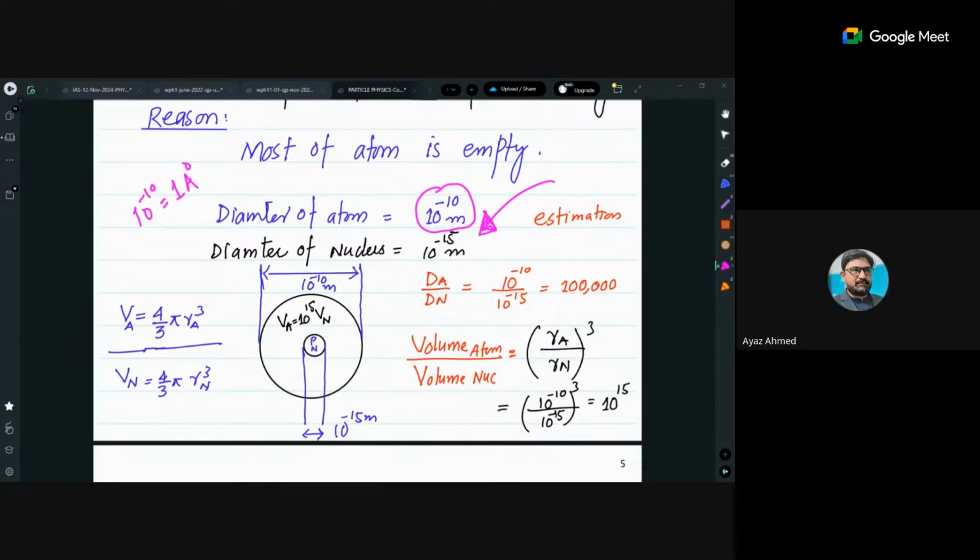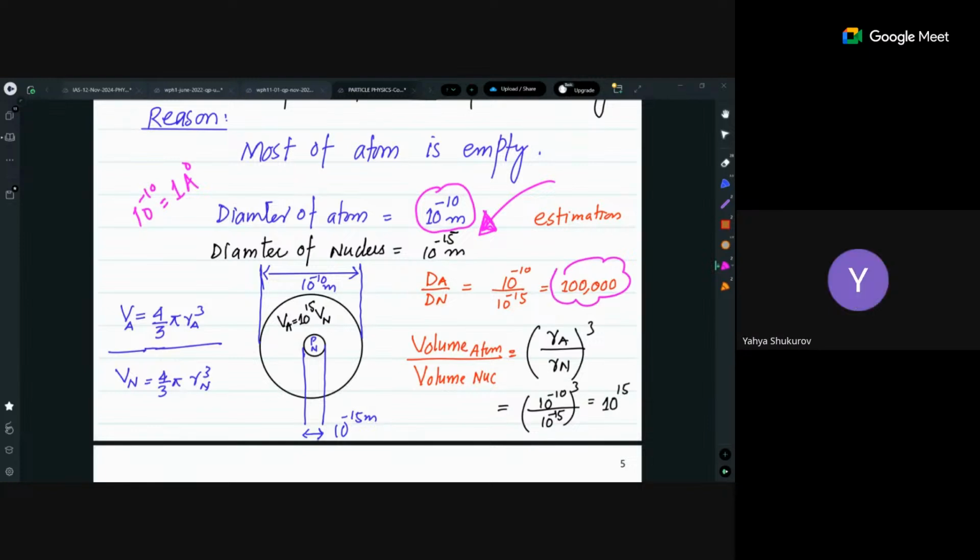So the diameter of the atom is 10 power minus 10, but the diameter of the nucleus is 10 power minus 15. So 10 power minus 15 means it is 100,000 times smaller than its surrounding. Do you get what it means to be 100,000 times smaller?